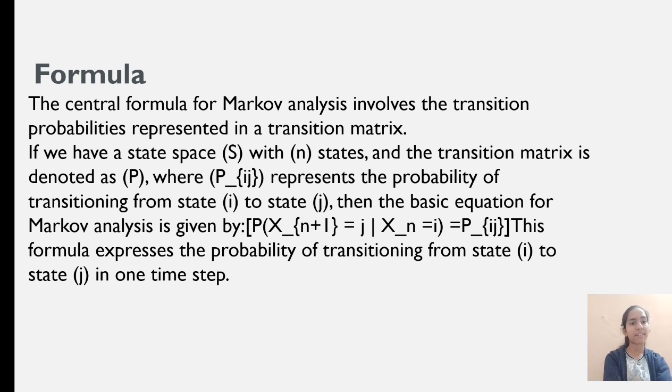If we have a state space S with n states and the transition matrix is denoted as P, where P_ij represents the probability of transitioning from state i to state j, then the basic equation for the Markov analysis is given by P(X_{n+1} = j | X_n = i) = P_ij. This formula expresses the probability of transitioning from state i to state j in only one time step.